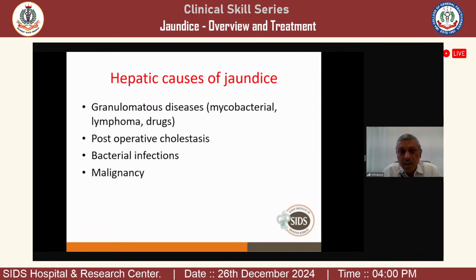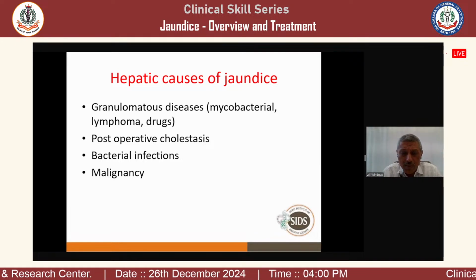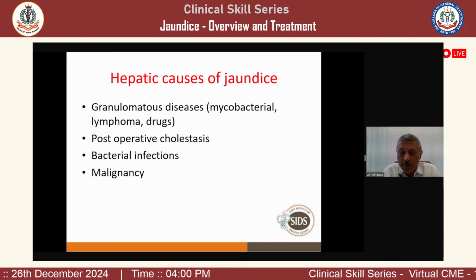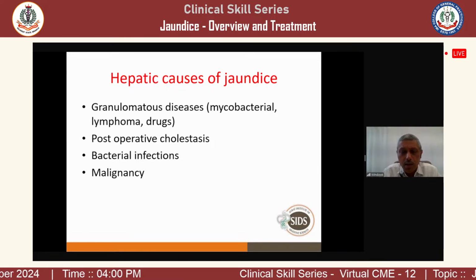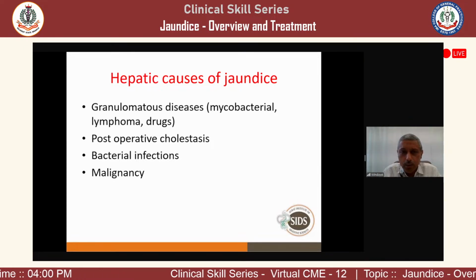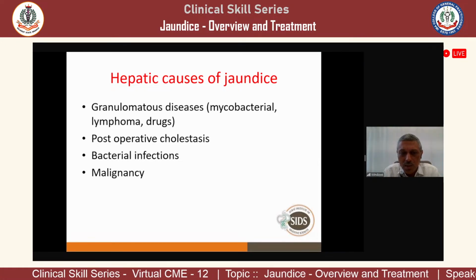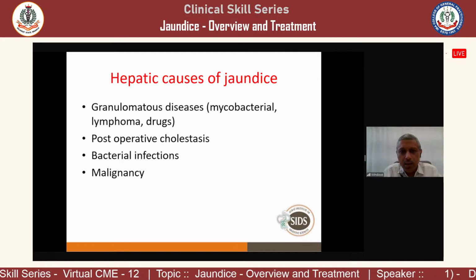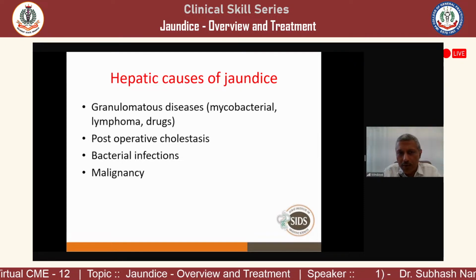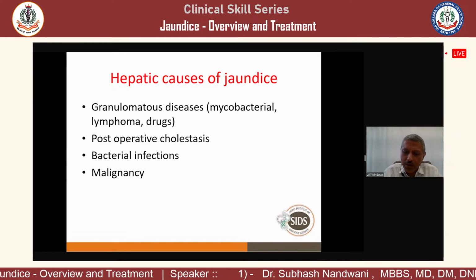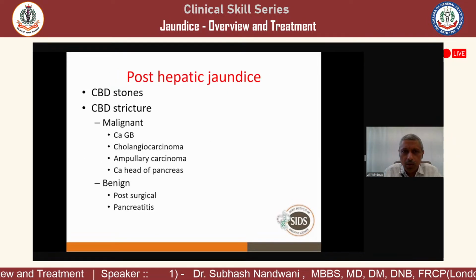We don't see so many Wilson's nowadays, but it is just an incident that they were diagnosed. So granulomatous diseases, mycobacteria, lymphoma, drugs, post-operative cholestasis, various bacterial infections anywhere, not only in the liver. Say pneumonia, or say in the leg, suppose there is a big abscess and severe sepsis is there, that also can lead to jaundice. So infection anywhere in the body can lead to jaundice.